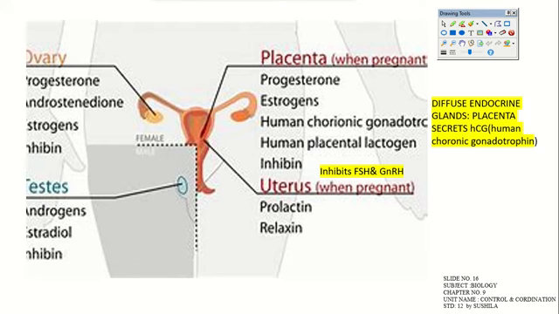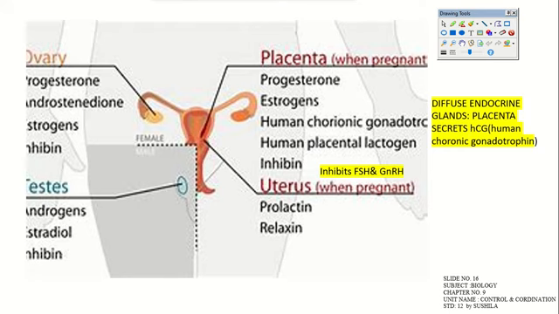Human chorionic gonadotropin is also a short form, it is HCG. How it is written: small h, and then capital C, capital G. You should be very clear and very careful while writing these short forms also, which form of alphabet it is using while representing the short form of the hormone, right? Human chorionic gonadotropin is an indicative hormone for pregnancy of the female, for the woman.